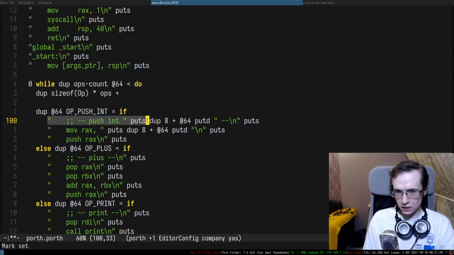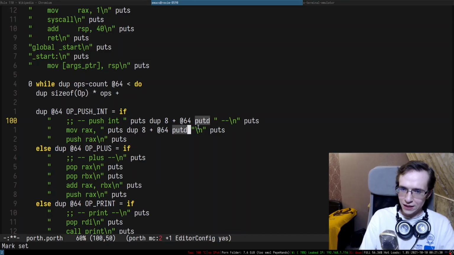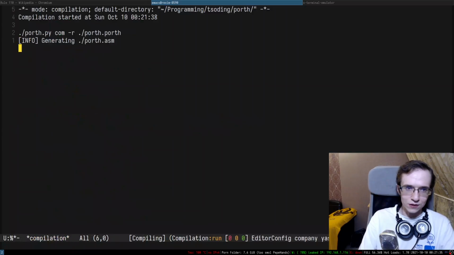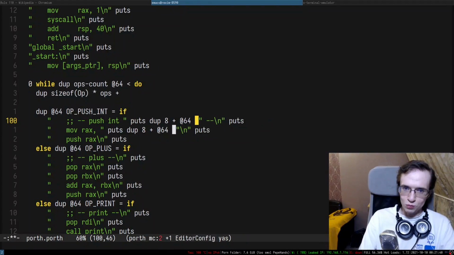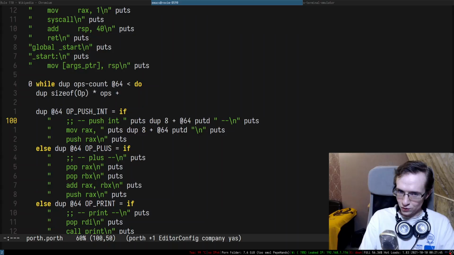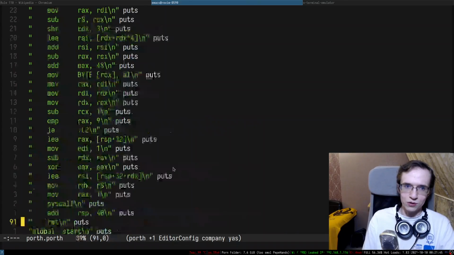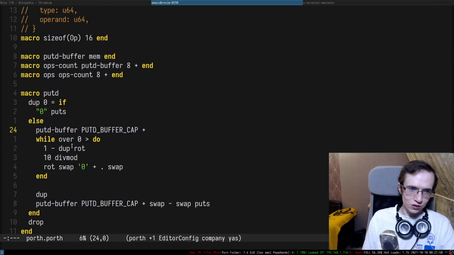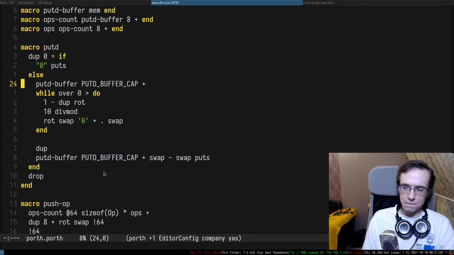Puts shouldn't return anything. Then we do dupe, right, and then we add 8, then we read it, and then we try to print it as a number, right? So what is actually going on in here? If I try to do something like print, will that work instead? Yes, and if I do put D, it goes indefinitely for whatever reason, right? So it messes it up on the level of put D. This is really strange, so something is wrong in here. Something really wrong in there.